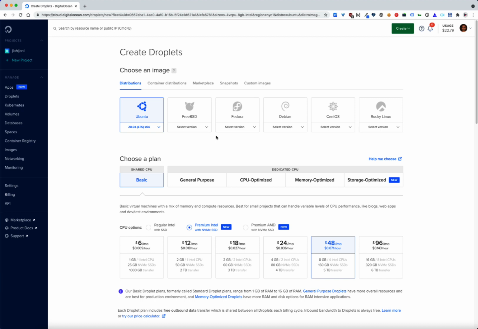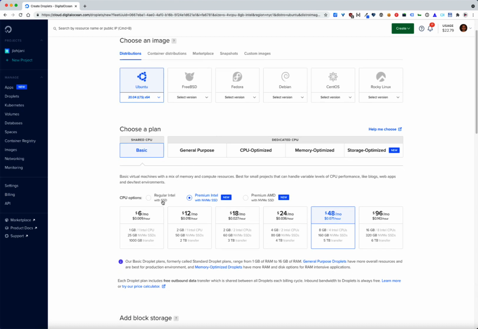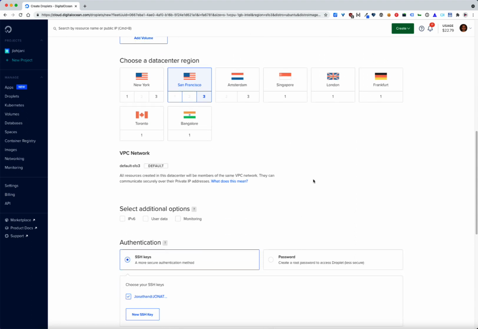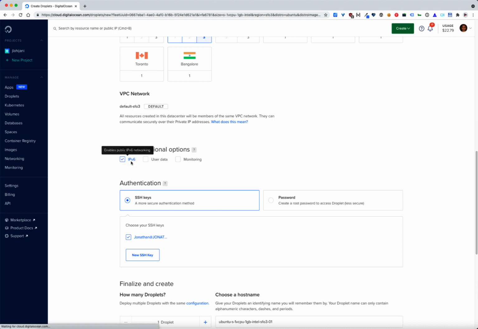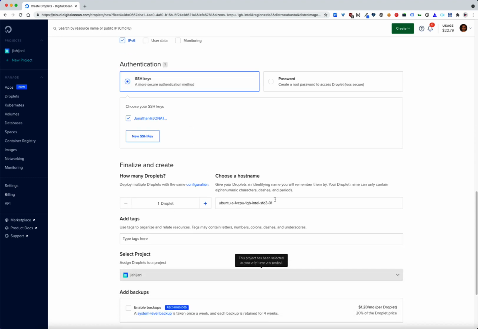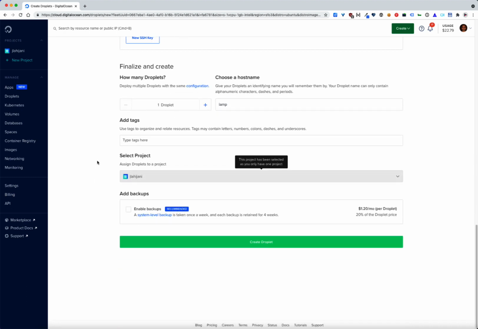And for the purposes of this screencast, I'll just choose a $6 a month server. It's good enough for demonstrating. And I'll use the San Francisco data center. And we'll scroll down. I will choose IPv6. And we're going to use my SSH key to log in, which is much more convenient. And we'll name this something like LAMP. Feel free to choose a name that works for you. And we'll go ahead and create our droplet.